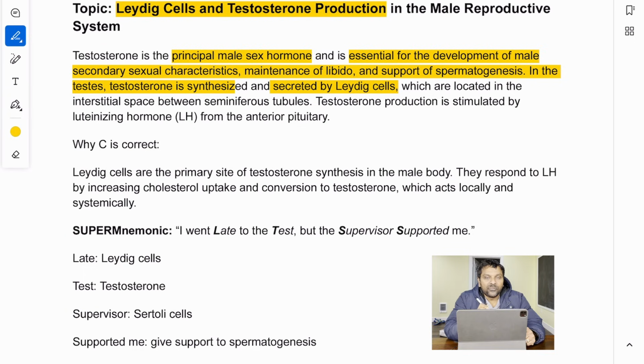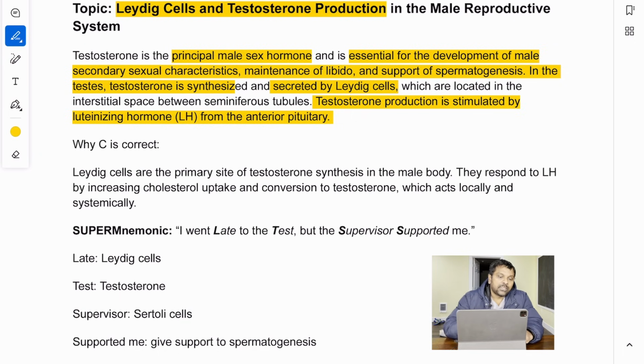You should not forget that. Okay. So if you are a medical student, you should know that fact. Testosterone production is stimulated by luteinizing hormone from the anterior pituitary. That is also a very, very important point, often tested in this examination.